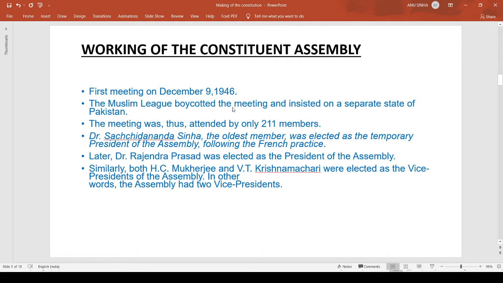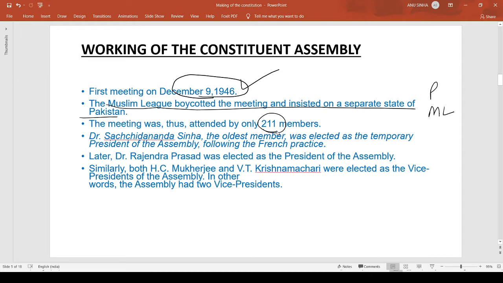Moving next, the working of the Constituent Assembly. The first meeting of the Constituent Assembly was held on December 9, 1946. The Muslim League boycotted the meeting and insisted on a separate state of Pakistan. Earlier the princely states stayed away, and now the Muslim League also boycotted. The meeting was thus attended by 211 members.